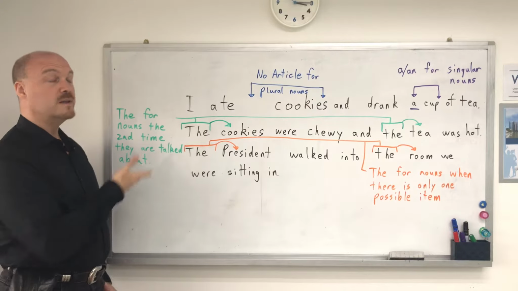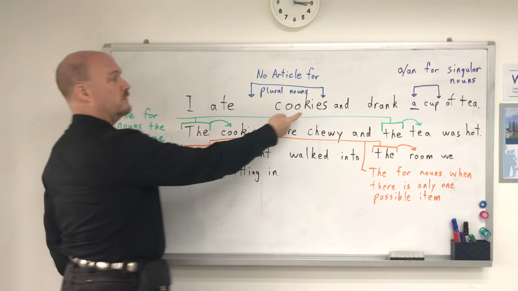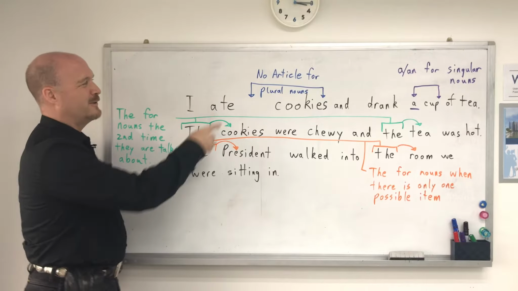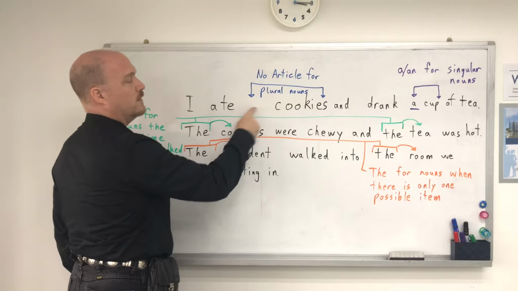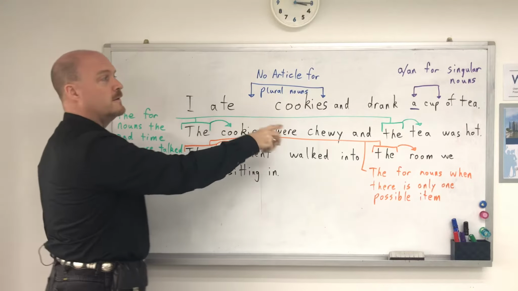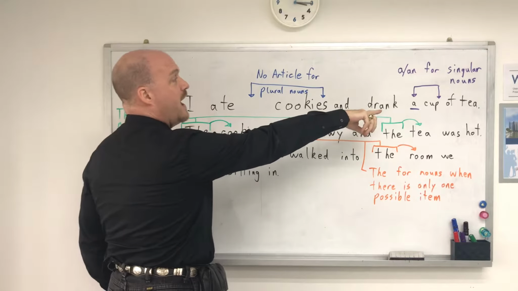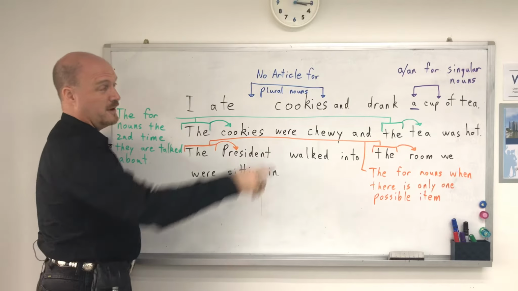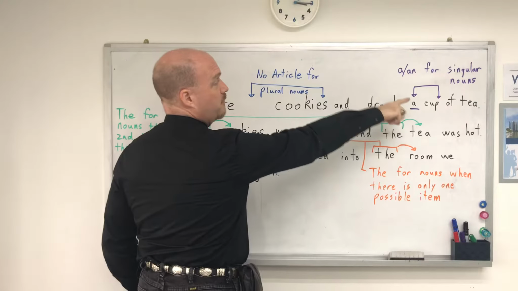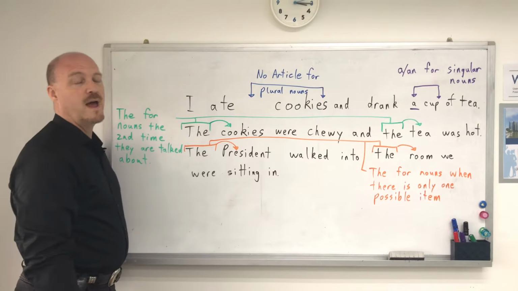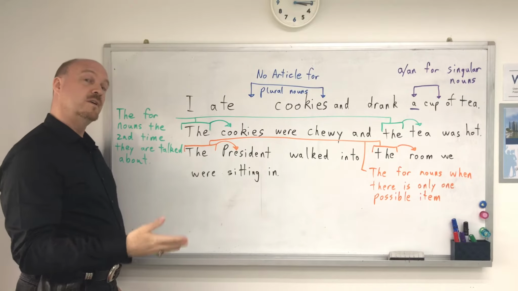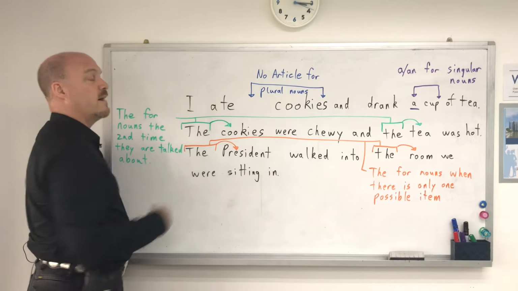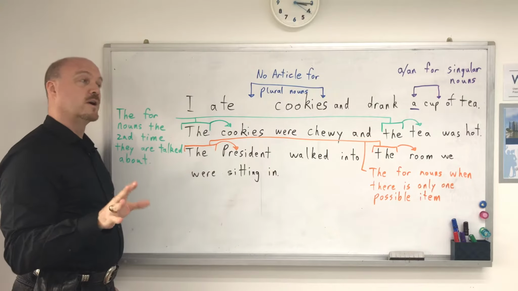Now, when you look at this sentence, cookies is plural. There's more than one. Well, because I like cookies. So because it's plural, we don't put any article at all. But I drank a cup of tea. If I drink more than one, I won't sleep. So I put a cup because it's a singular noun. So because it's singular, I only use a or an. But if I have more than one, then I don't use an article at all.